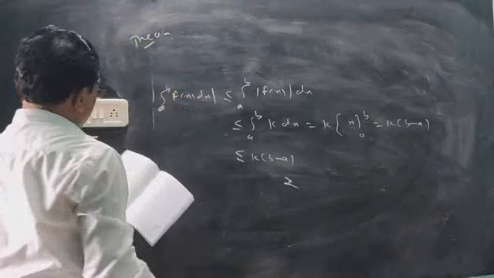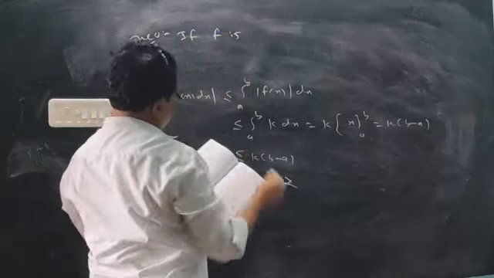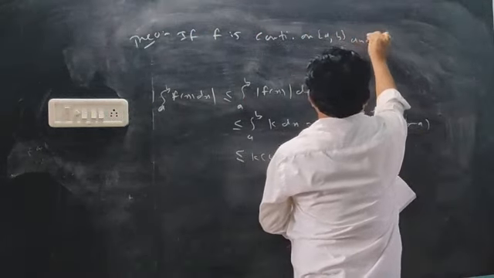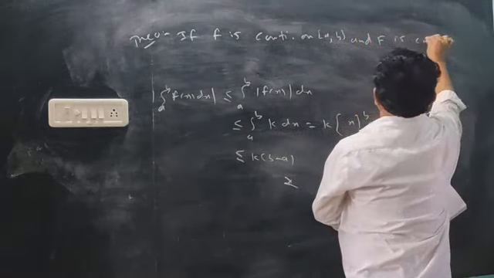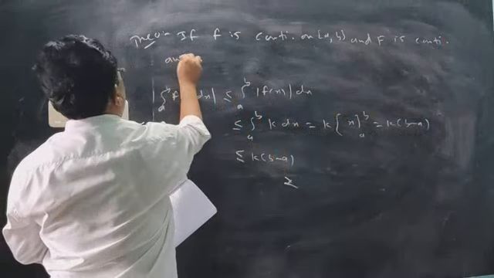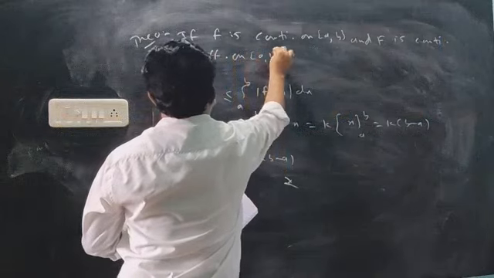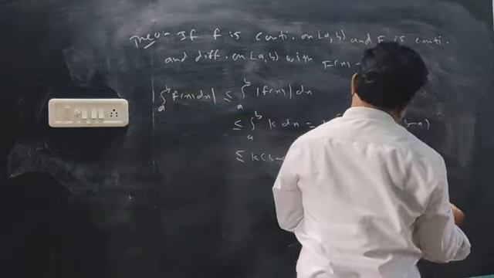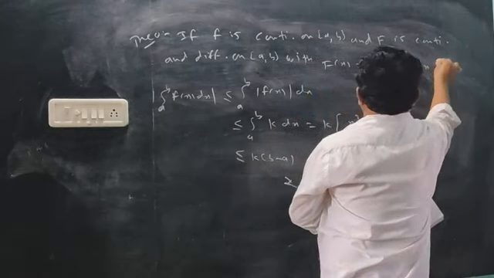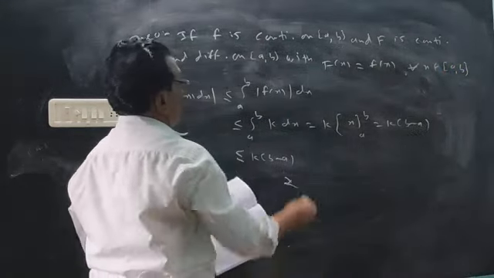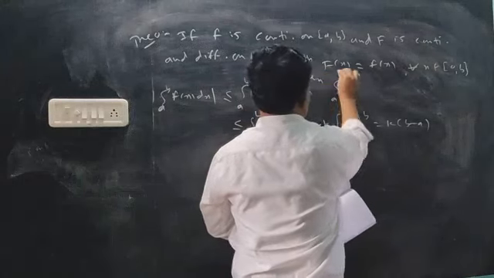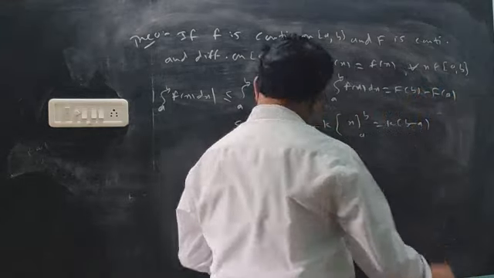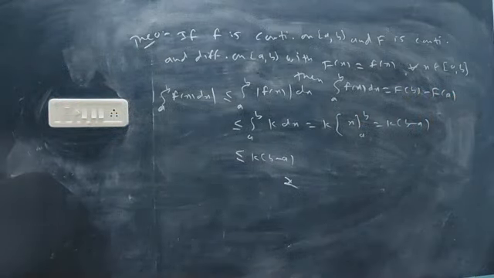Theorem: if f is continuous on the closed interval [a, b], and capital F, another function, is continuous and differentiable on the interval [a, b], and the relation between F and f is that F dash of x equals small f of x for x belonging to the interval, then we have to show that the integral from a to b of f(x) dx equals F(b) minus F(a). This is the fundamental theorem of integration.